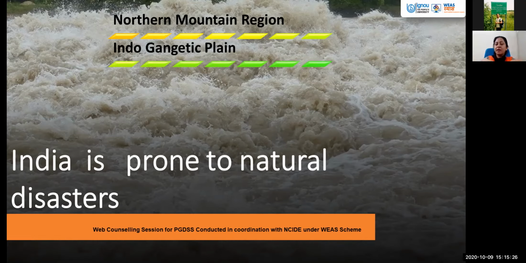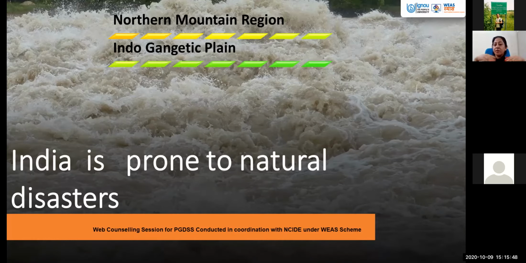Then on the other hand, we have the Indo-Gangetic plain. In the Indo-Gangetic plain, there are fair chances of floods. We find that there is more than usual rainfall taking place in those areas. There is medium to heavy rainfall, because of which the area gets drained and flooded during the monsoon season.